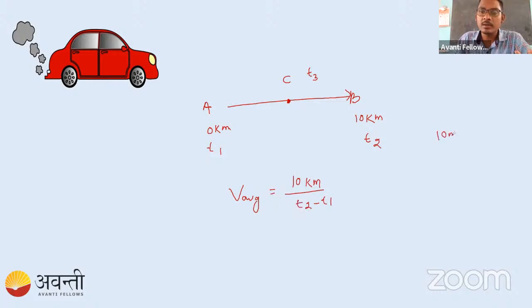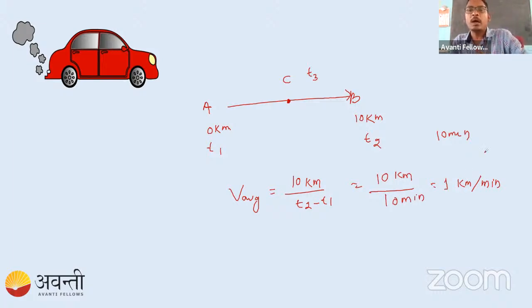So 10 kilometers per 10 minutes is 1 kilometer per minute. You can convert kilometers into meters or centimeters, and minutes into hours or seconds; this is up to you. According to our requirement, we can change the unit, so don't worry about that. So this is the average.